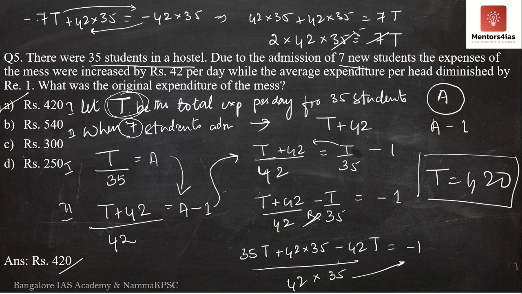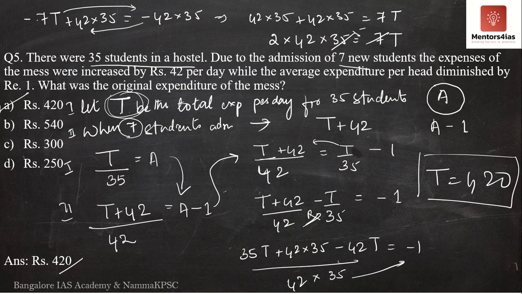It is very simple. You only have to determine T by 35 is equal to A. T plus 42 divided by 42 is equal to A minus 1. Just replace and substitute A as T by 35. I might have complicated it a bit over here, but I hope you've understood. If you've understood, you should be able to do it much simpler. I just elongated the procedure. It is just my mistake. However, I hope you've understood.